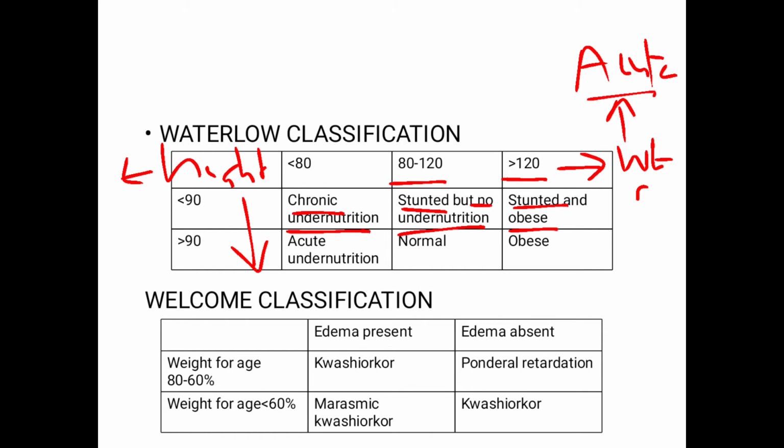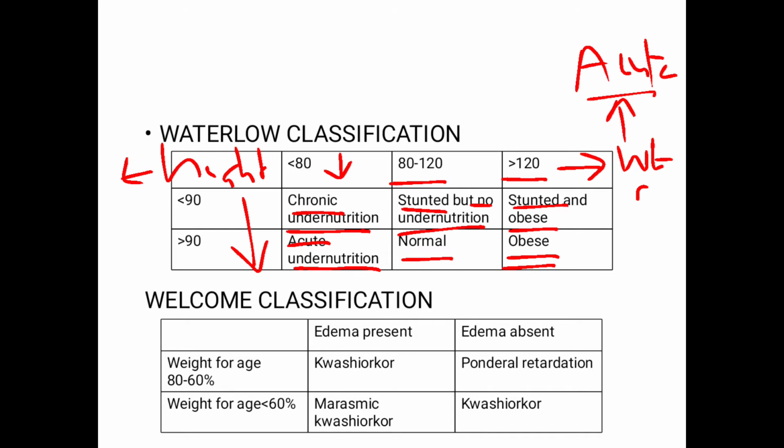Now, next, if the weight is less than 80 and the height is more than 90, the child is suffering from acute undernutrition because, as already discussed, we know that height is affected in chronic undernutrition and not in acute undernutrition. If the weight is between 80 to 120 and height is more than 90, the child is considered to be normal. And if the weight is more than 120 but the height is more than 90, the child is considered to be obese because the weight is more than 120.